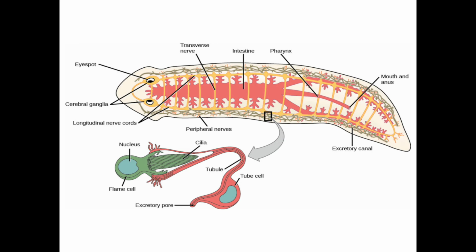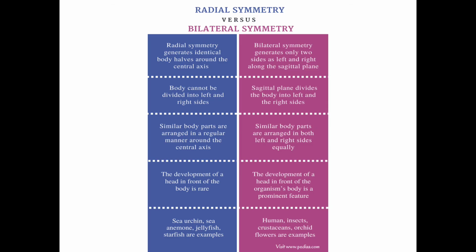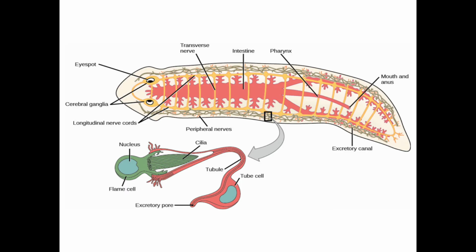Those organisms which have radial symmetry are categorized under division Radiata, and those which possess bilateral symmetry are categorized under division Bilateria. So what is radial symmetry?